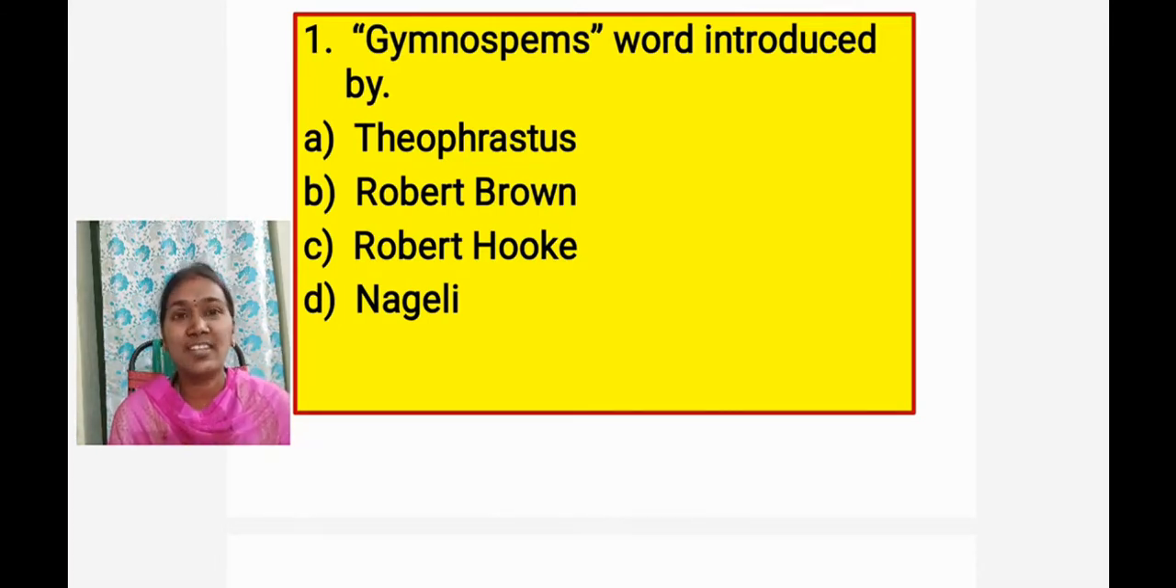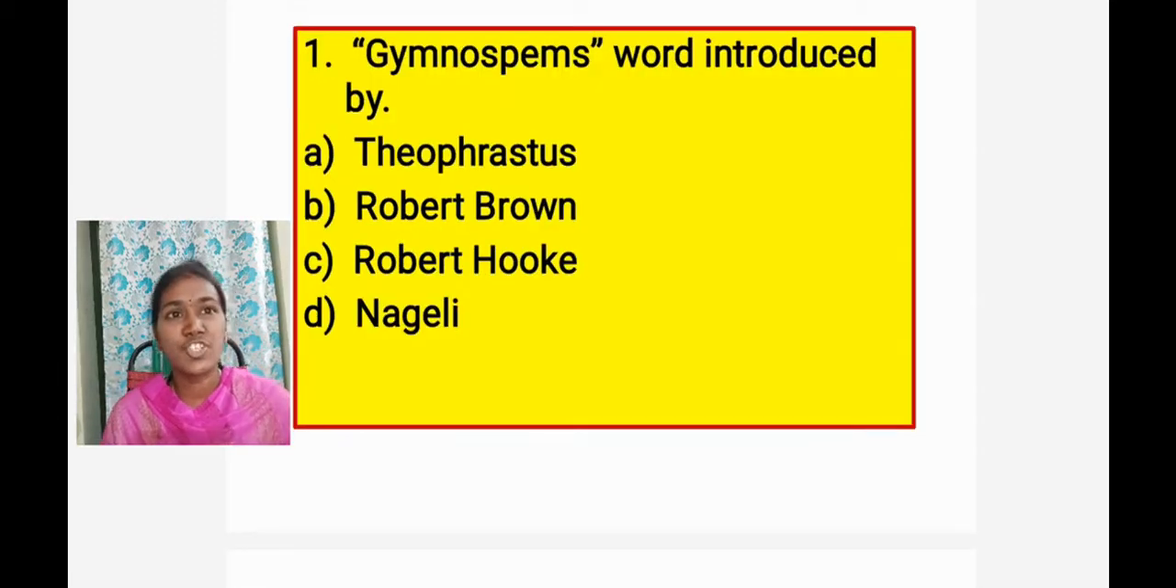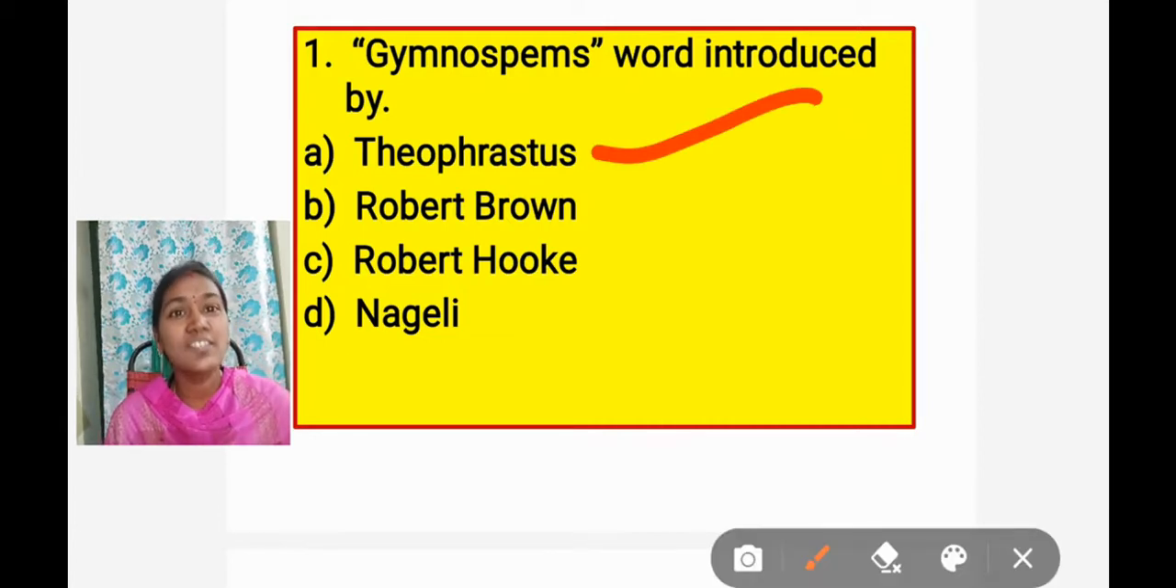All of you listen carefully and try to give answers. First question: the word Gymnosperms was introduced by whom? Option A, Theophrastus. Option B, Robert Brown. Option C, Robert Hooke. Option D. Now the answer is Theophrastus. Why? Because the word Gymnosperms was first introduced by Theophrastus and published in his book, Inquiry into Plants.